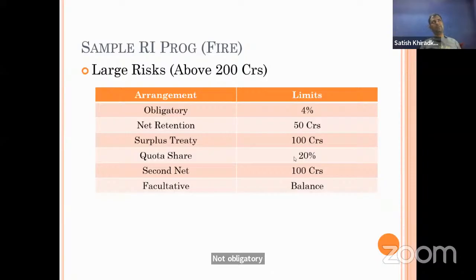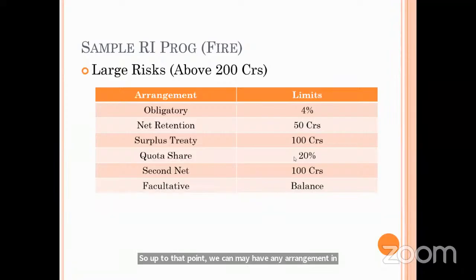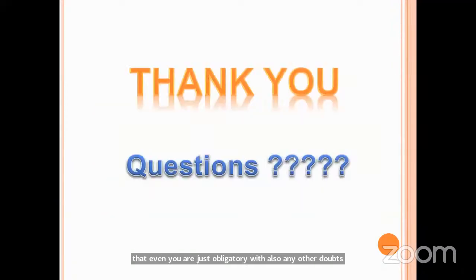We can take that also, because obligatory we are anyway doing. In excess of loss, after a particular deductible, it will be recoverable from the reinsurance company. So up to that point we can have any arrangement, and even your obligatory will also come. Any other doubts? If any doubts, you can ask.